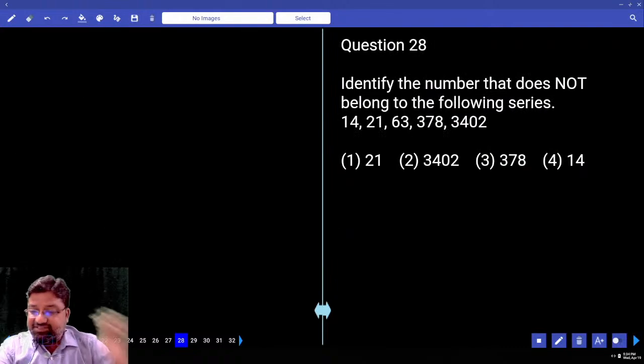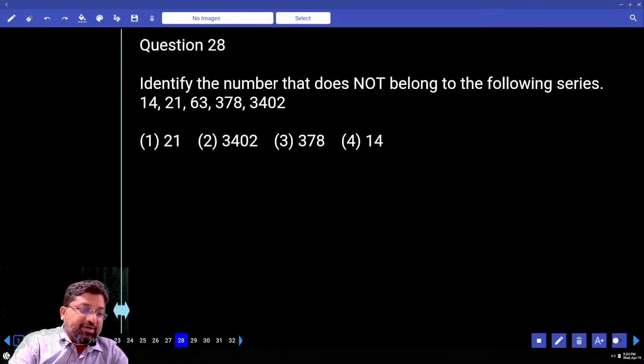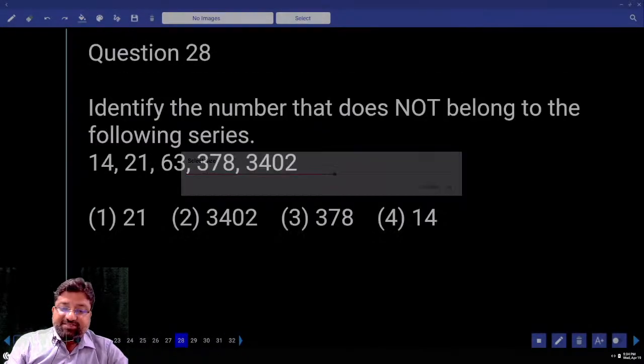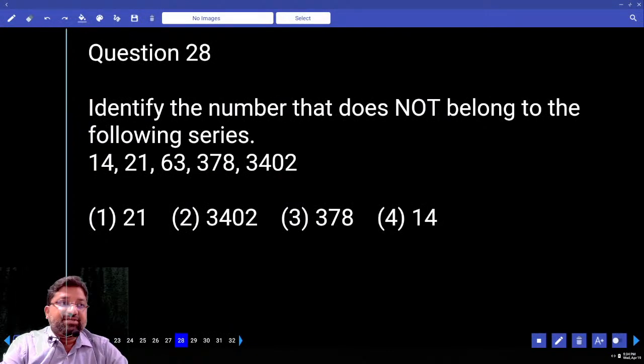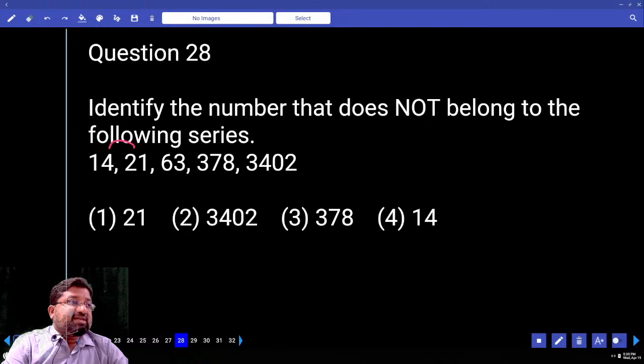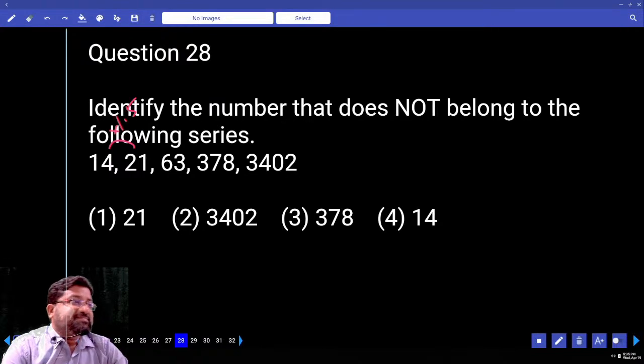14, 21, 63, 378, 3402. Identify the wrong number in the series. Huge increase, gradual increase, huge increase. How much is this? 7. Plus 7 is nothing but half of 14. If you are adding half of a number to itself, then it is nothing but into 1.5.